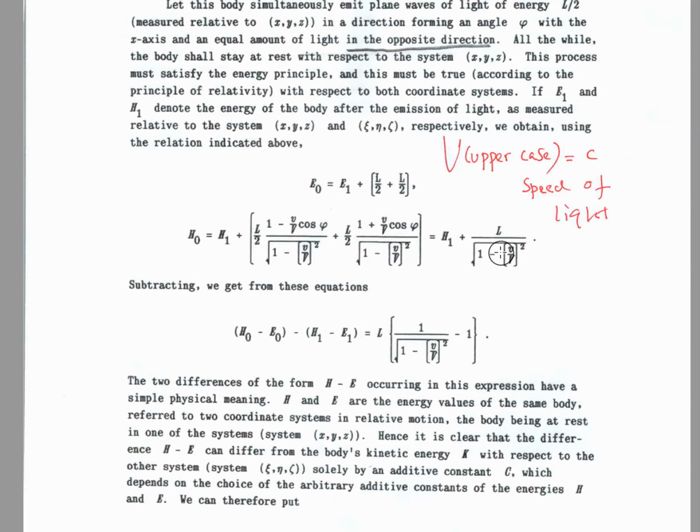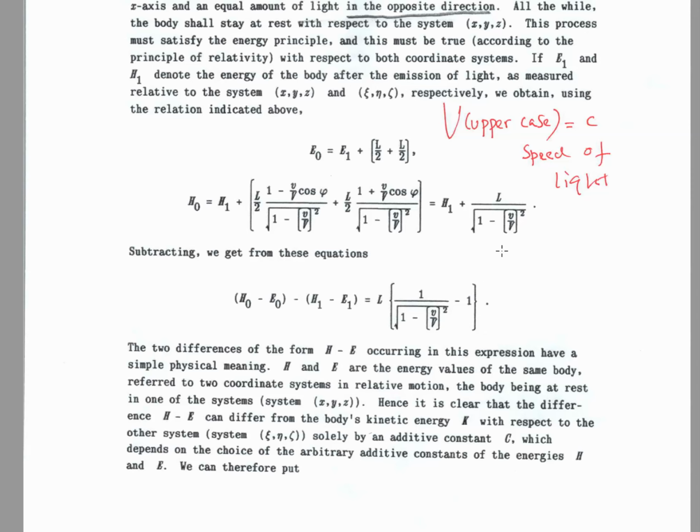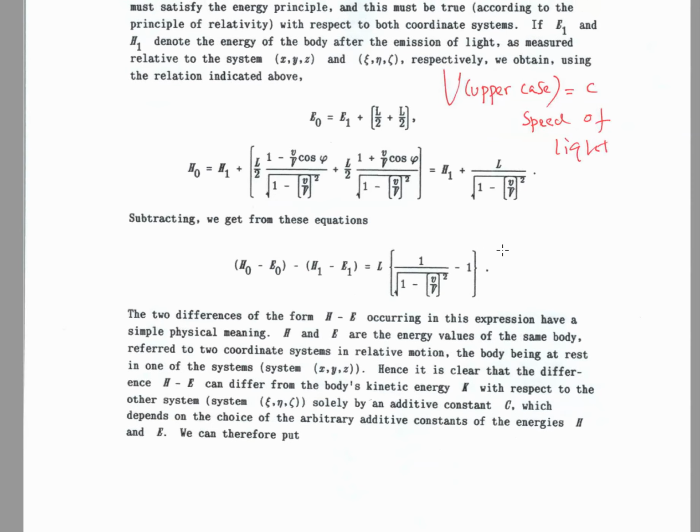Okay, it's simple arithmetic or algebra. So we have a term here. What is H sub 0 minus E sub 0? H sub 0 is the initial energy measured with respect to the epsilon eta zeta system. E sub 0 is the initial energy before the radiation measured using the X, Y, Z system. Same thing, this is H1 and E1 after the radiation is emitted. So the difference, this term, should be what we lost from the radiation.